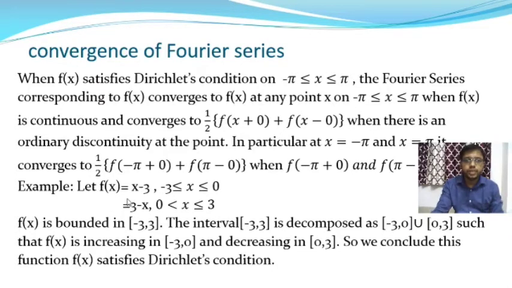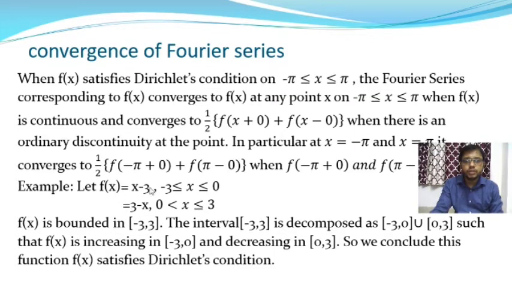Now we are going to take an example on the convergence of Fourier series. So here is the example. Let the function f of x be equal to x minus 3 in the interval minus 3 to 0, and f of x equal to 3 minus x in the interval 0 to 3. So the function f of x is bounded in the interval minus 3 to plus 3, and the interval minus 3 to plus 3 is decomposed as minus 3 to 0 and 0 to 3.